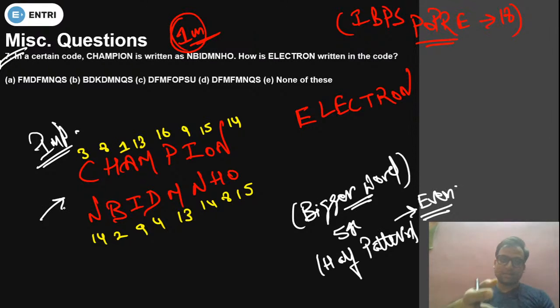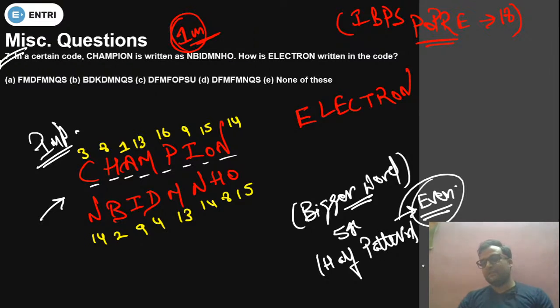हाफ में डिवाइड कब करना है? जब भी आपका इवन नंबर ऑफ अल्फाबेट वाला वर्ड हो. You have to divide the word in half then only when it is all about an even number of letters. Just count how many letters there are. C is 1, 2, 3, 4, 5, 6, 7, 8. So we have got an even number of letters. In even number letters, we have to follow the half pattern. Just divide it into 2 equal parts and you will get your answer. This is the trick of solving these kinds of questions.